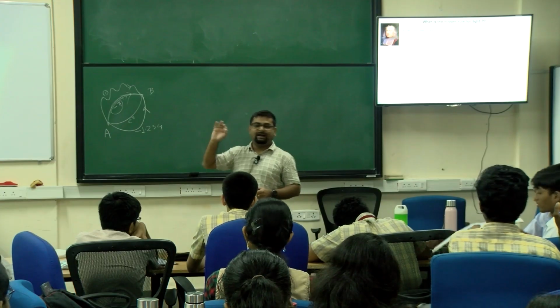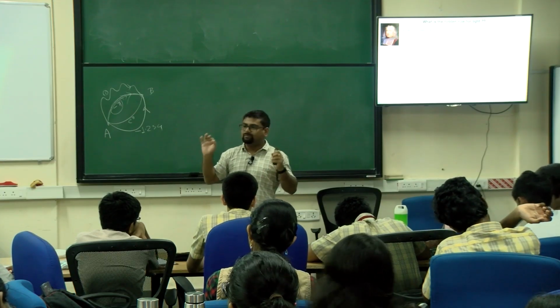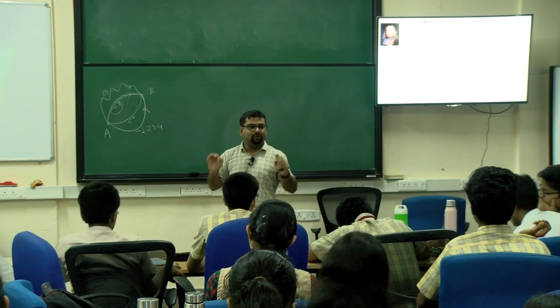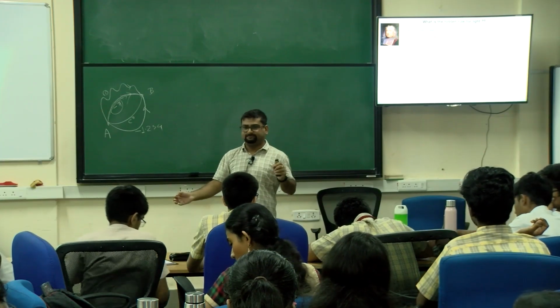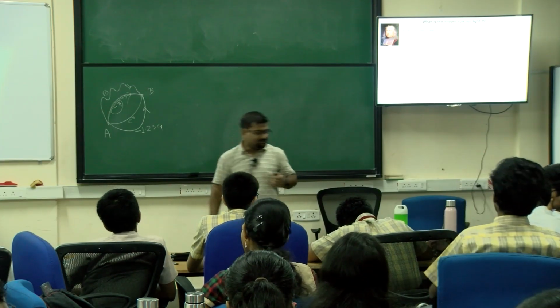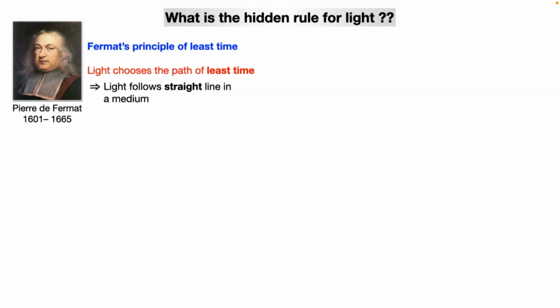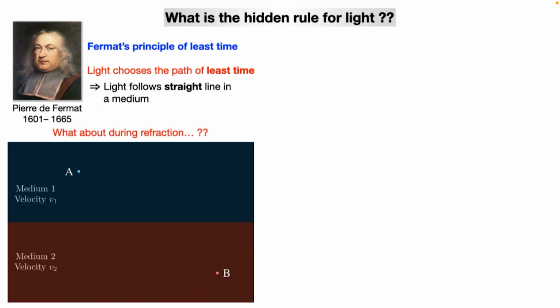So how did he find it? We don't know. But we just know that light follows this rule: that light always minimizes its travel time. And that automatically means that light follows a straight line in a medium. If we fix the medium, the velocity is not changing, right? Then the path is always a straight line. So the least time path and the shortest path coincide. Fine? But when we do refraction, it is a different problem.